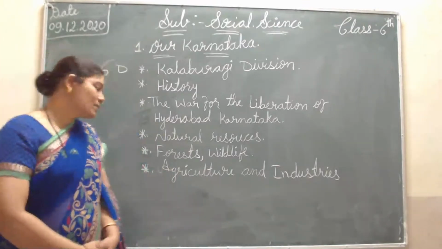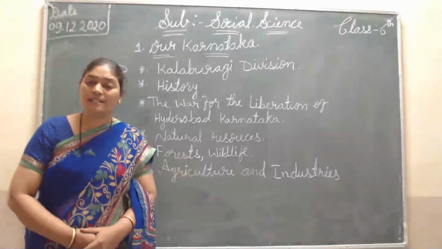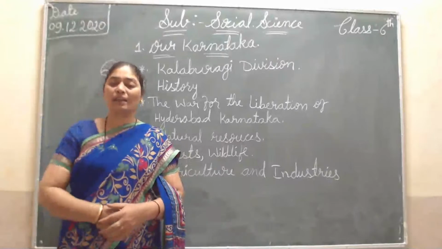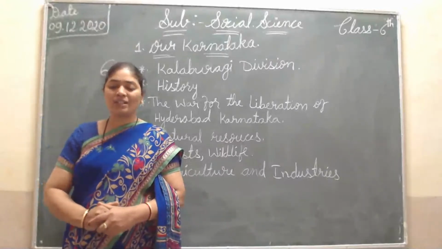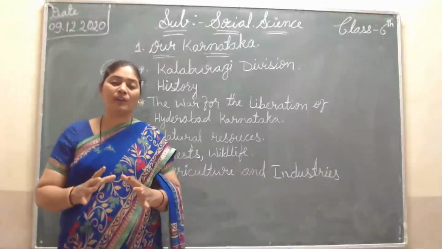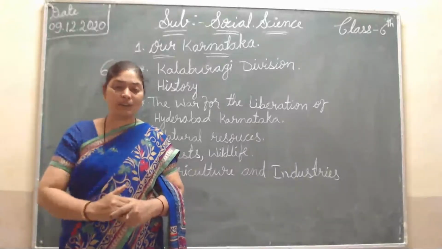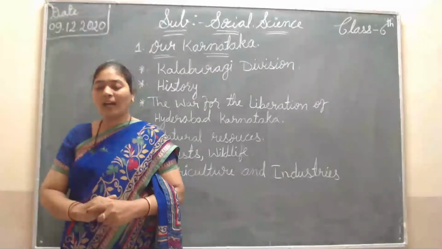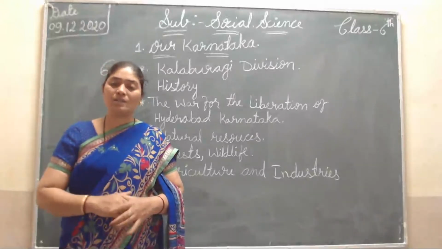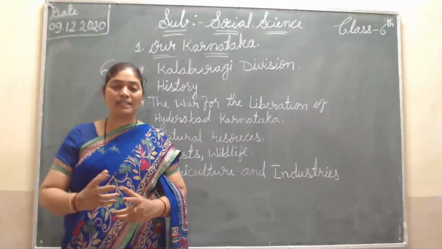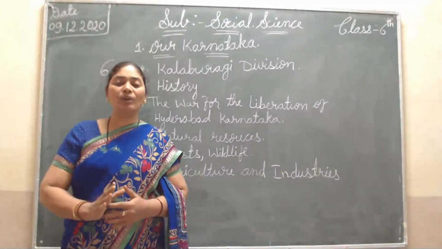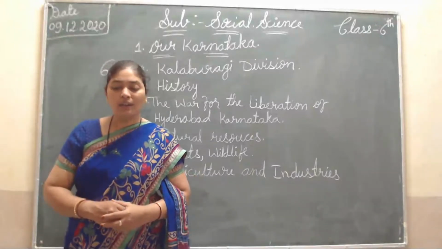Then forest and wildlife. In the Kalaburagi division, forest and wildlife are less because there is not much forest. This division is a forest-less division; there are not many areas covered by forest. There are no big wild animals here. Big wild animals do not stay here because there is no forest. The home of wild animals is the forest only.